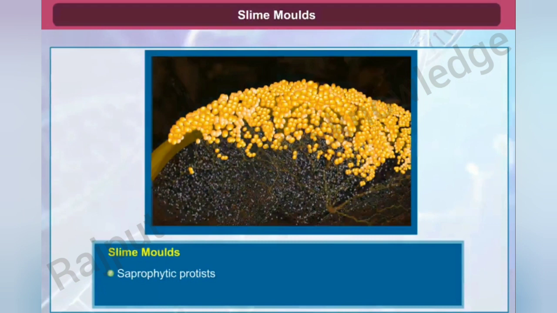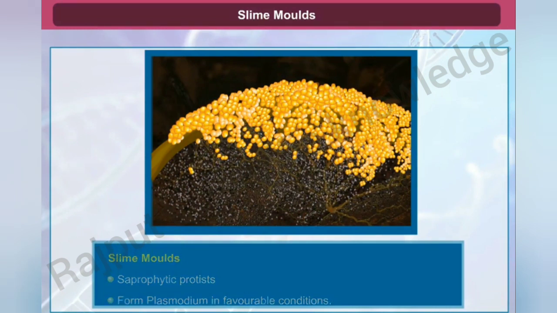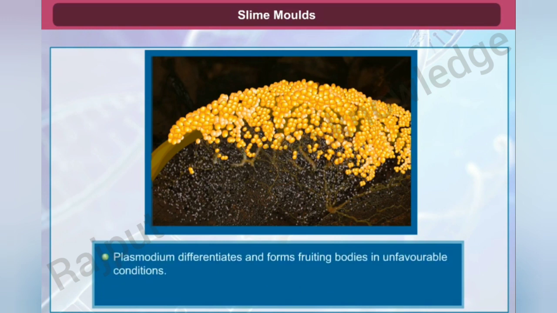Slime molds. They are saprophytic protists. During favorable conditions, they form an aggregation called plasmodium, which may grow and spread over several feet. When conditions get adverse or unfavorable, the plasmodium differentiates and forms fruiting bodies bearing spores at their tips. Spores possess true walls and survive for many years.